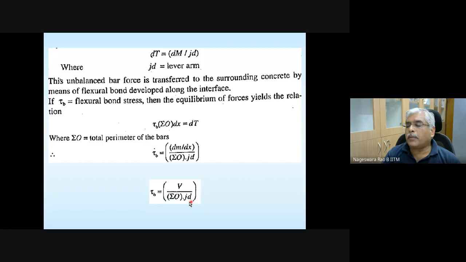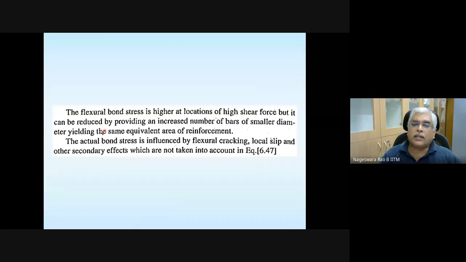And jd will not be able to do anything because it's going to be the distance from the resultant compressive force to the CG of the reinforcement. Okay. So as V increases, tau b increases. And if you want to reduce tau b, one way to do it is to increase this perimeter by providing, instead of less number of larger diameter bars, more number of smaller diameter bars. So let's proceed and read this one.